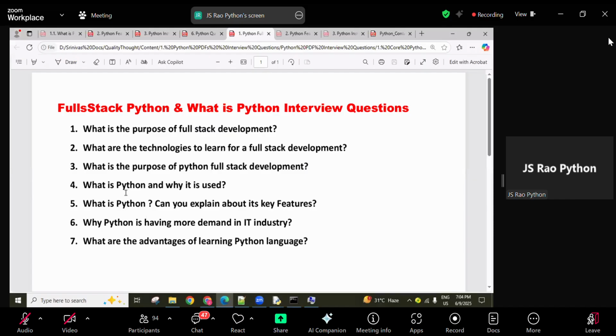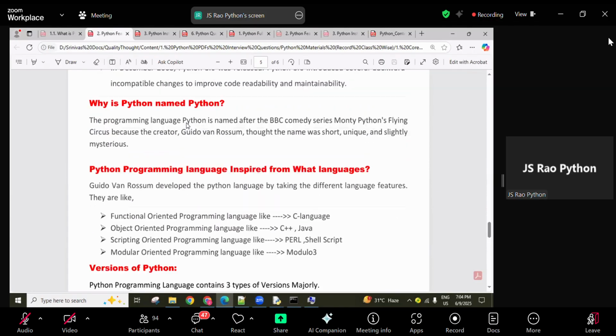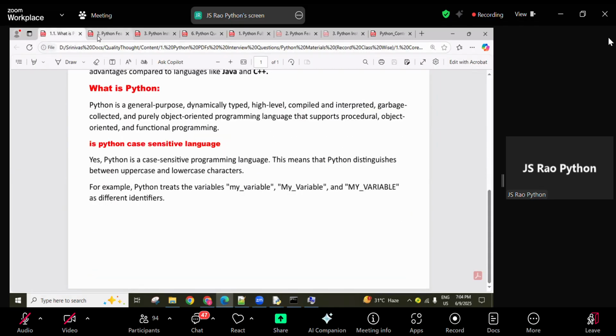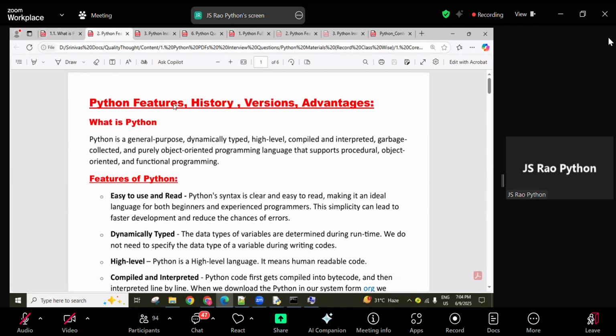So directly this session we started with Python related questions: what is Python, why is it used, can you explain the key features of Python, why does Python have demand in the IT industry, what are the advantages. This all looks the same, Python related. This second material I gave, guys. So thoroughly read the first material and second material and you will be able to give the answers.